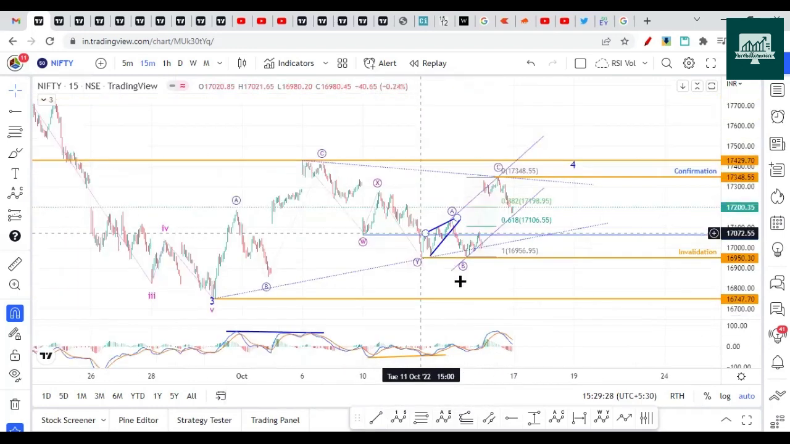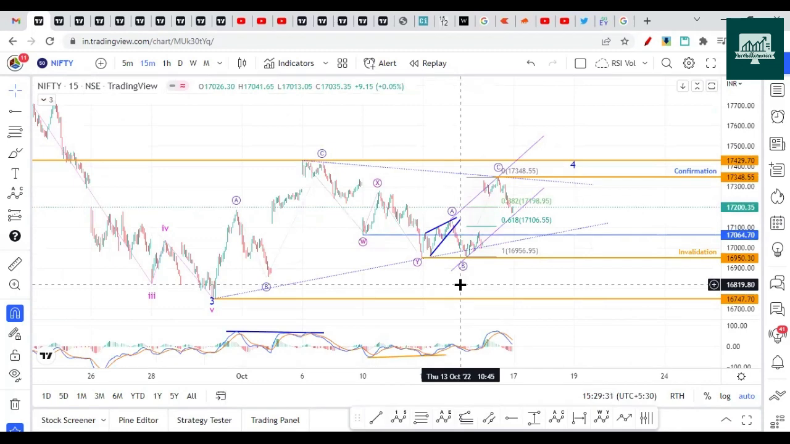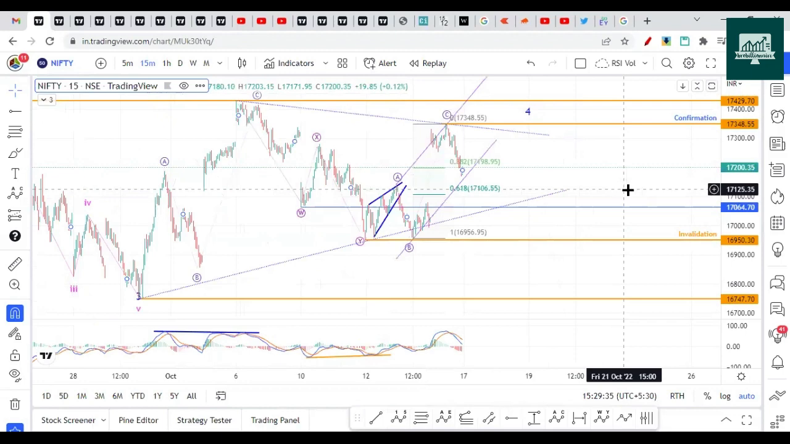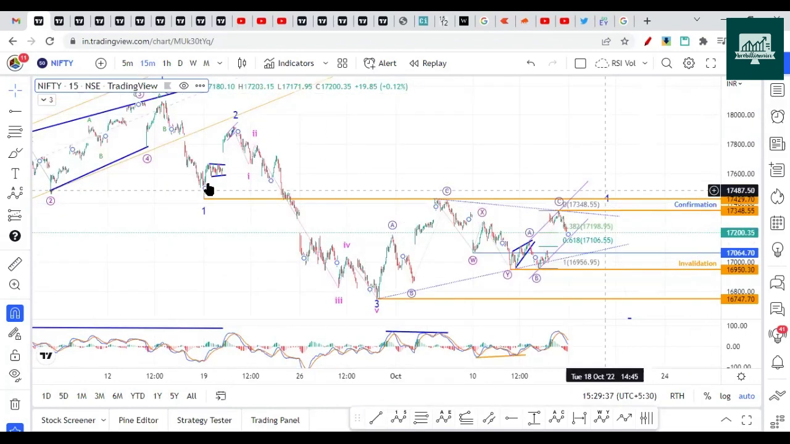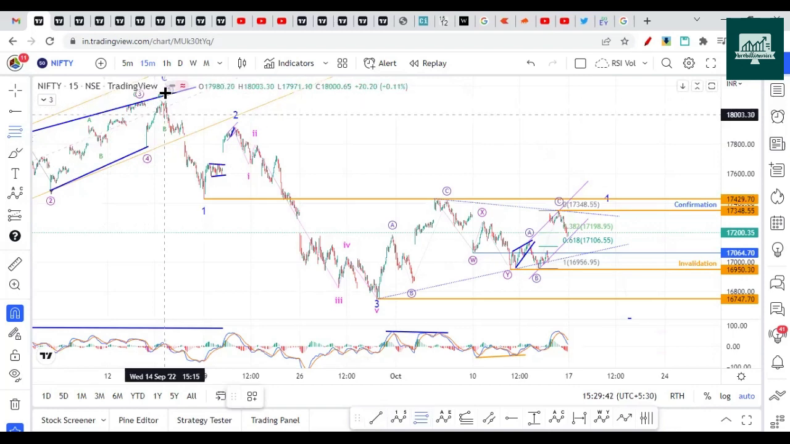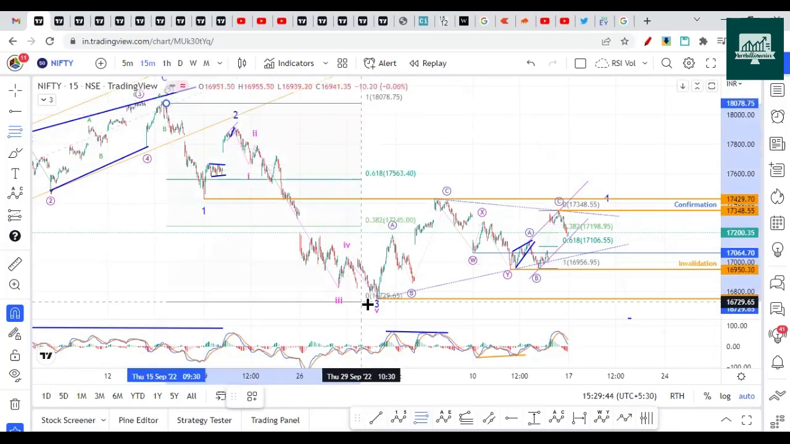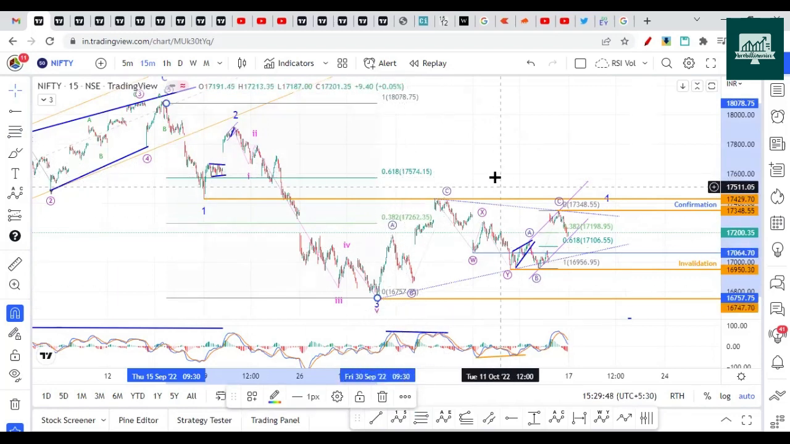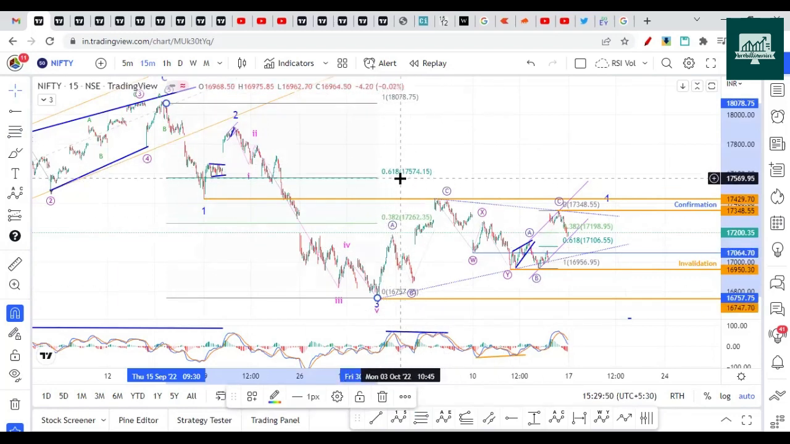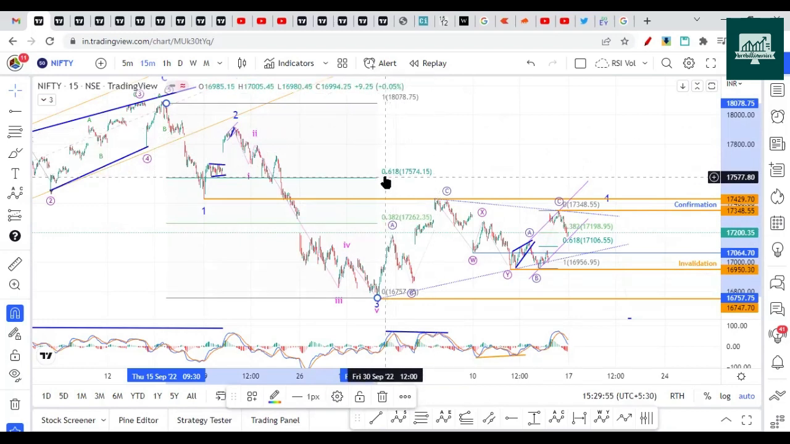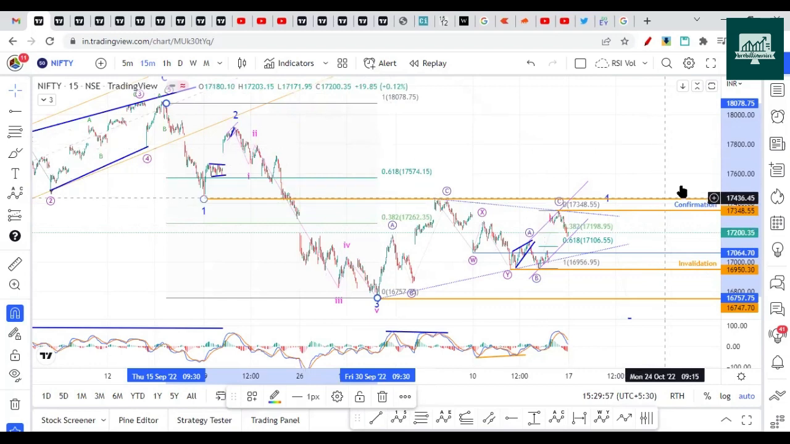So a couple of things here we will check with the invalidation and confirmation level. Break of this 17,348 will open doors for 17,600. So when you mark Fibonacci on these 2 points, you get 0.600 Fibonacci near 17,600. So somewhere between this and this it can go. 17,600 to 17,900, it can go in that range on the upside.